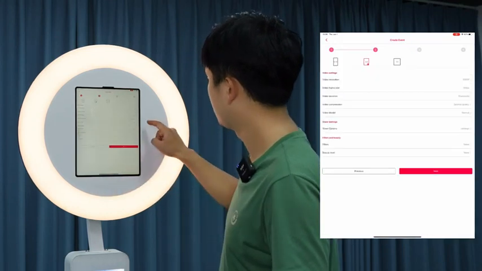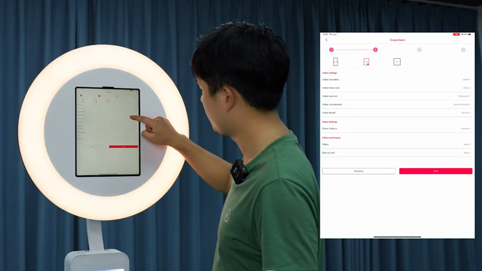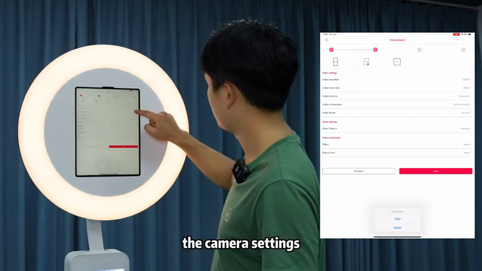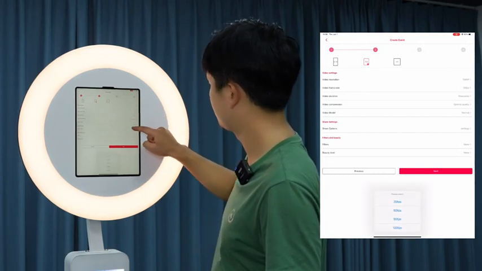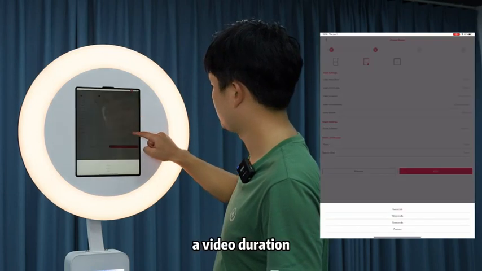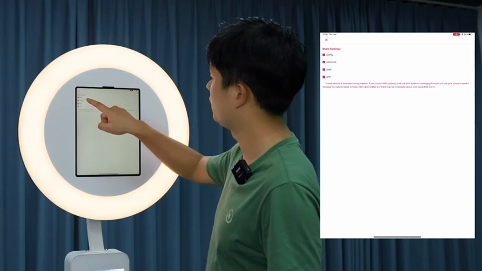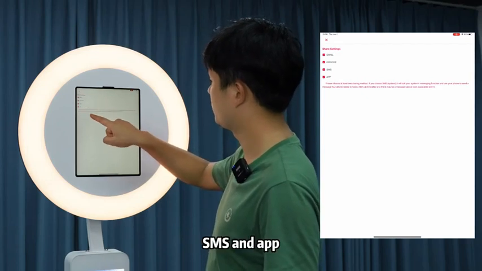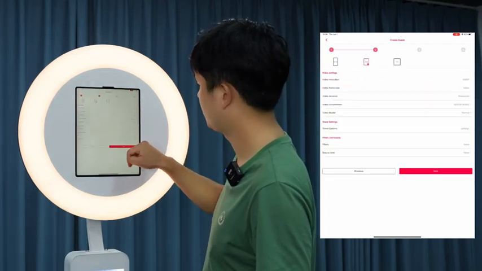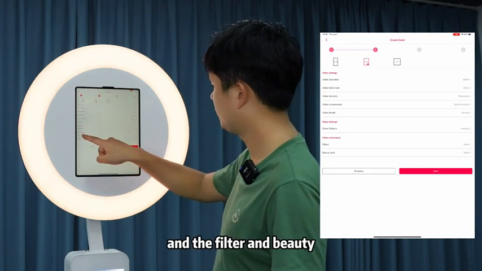Next, we can choose the camera, the camera settings, the video duration, the share options, email, QR code, SMS, and app, and the filter and beauty.